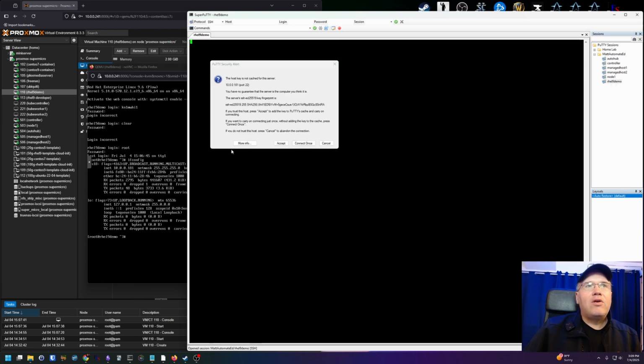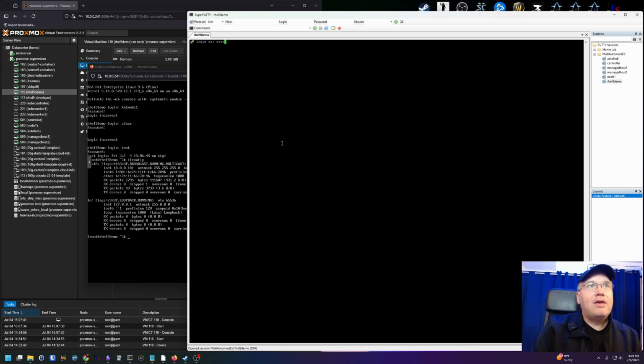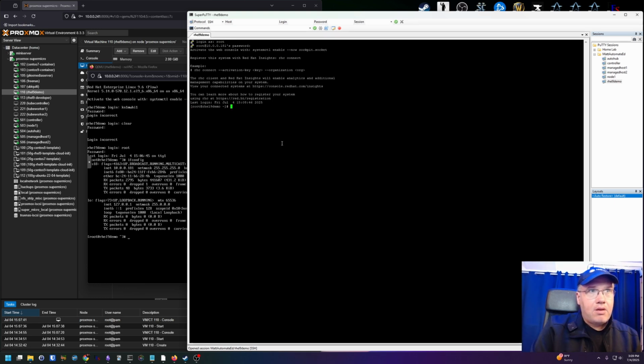Let's see if SSH works. So this is normal. This is just, hey, we noticed that you haven't connected to this before. Do you want to cache it? And by the way, this is the host's fingerprint. So we're going to accept it. Log in. There we go. Awesome.